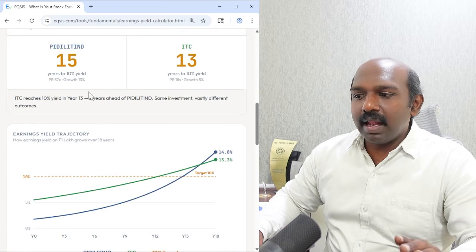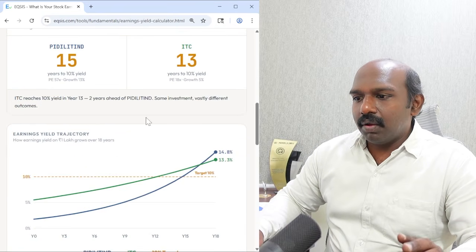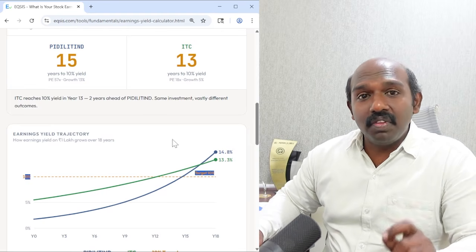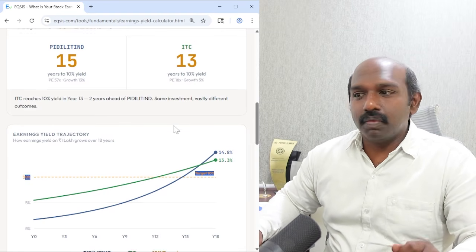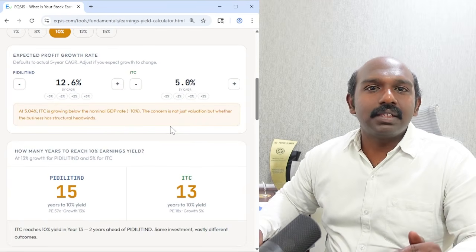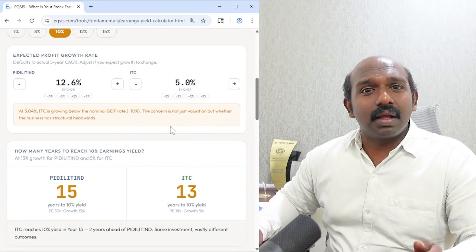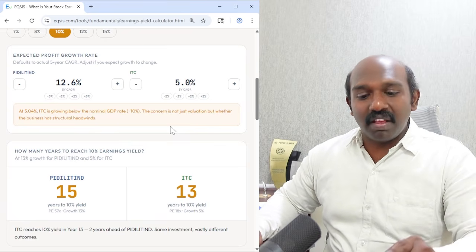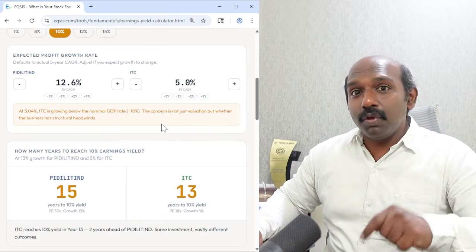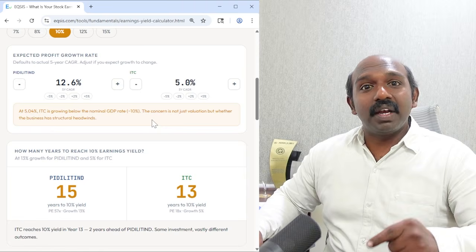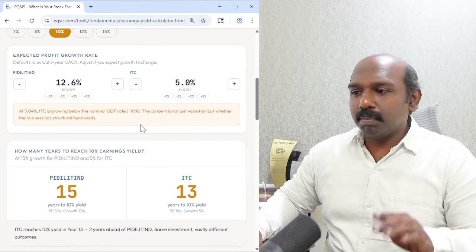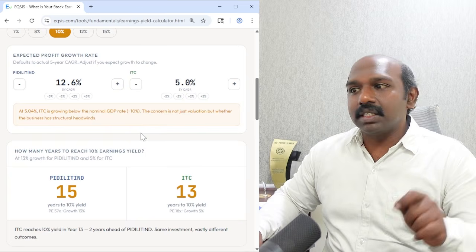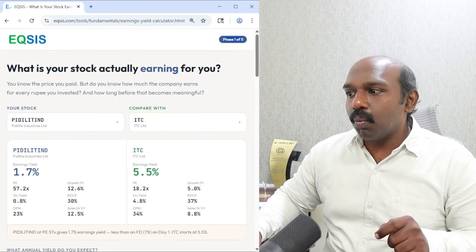So this helps you to visualize how long it takes to meet your target returns. I hope this is a very interesting tool which helps you to visualize how many years the company is going to take to justify your expected returns based on the current market price. So if you see that you're paying too much, better you avoid making that investment. But this is not how you conclude your valuation. This is just the starting phase. That's why I told you this is one of 5 phases.